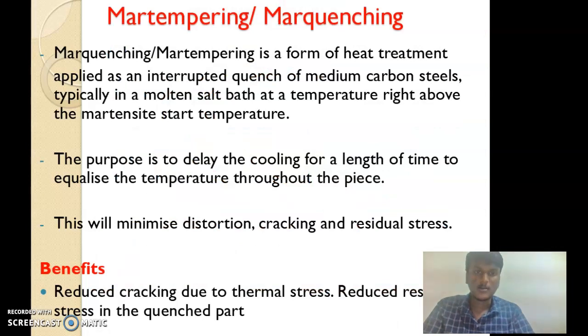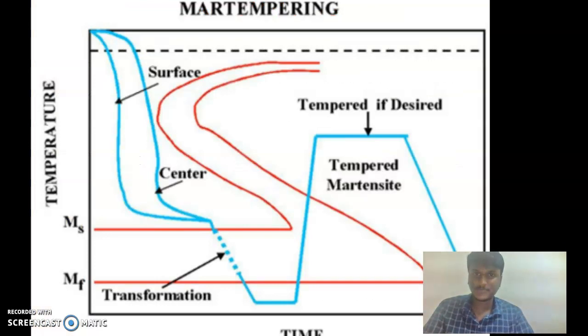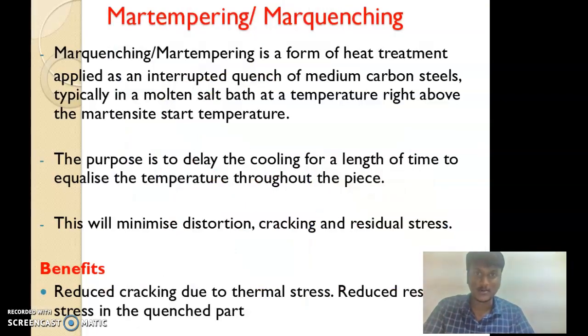Martempering is a form of heat treatment applied as an interrupted quench of medium carbon steels, typically in a molten salt bath at a temperature right above the martensite start temperature. The purpose is to delay the cooling for a length of time to equalize the temperature throughout the piece. This will minimize distortion, cracking, and residual stresses. Benefit: it reduces cracking due to thermal stresses and reduces the residual stresses in the quenched part. And here is the diagram of martempering.